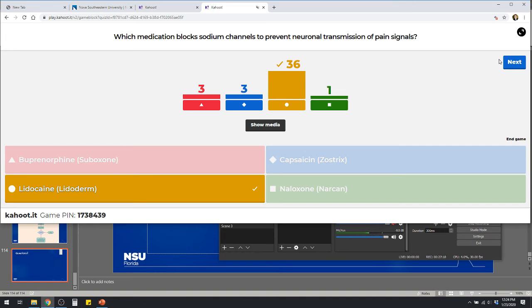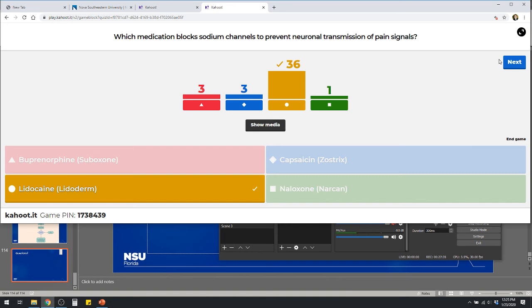Yes, all right, so buprenorphine is what kind of drug? Buprenorphine is a partial agonist at what? Mu opioid receptor, right? So it's a partial agonist at the mu opioid receptor, really only used for opioid addiction, right?